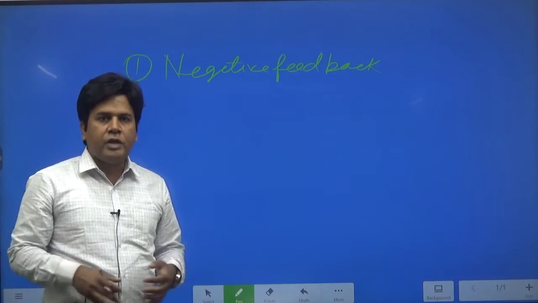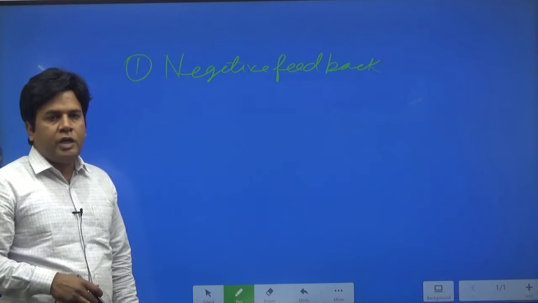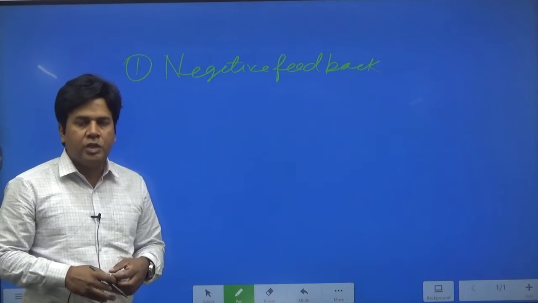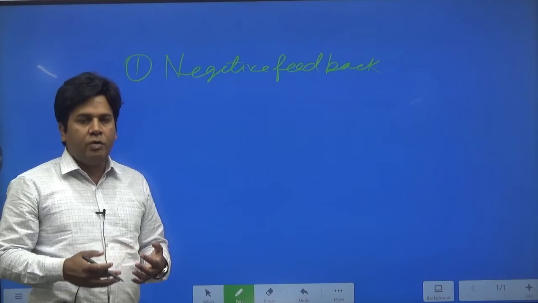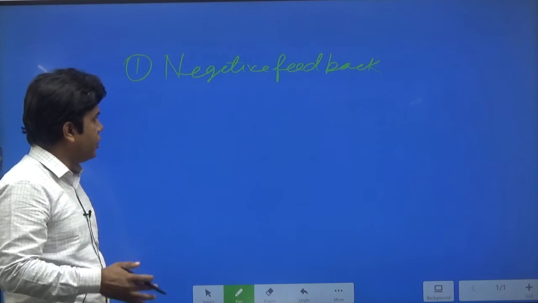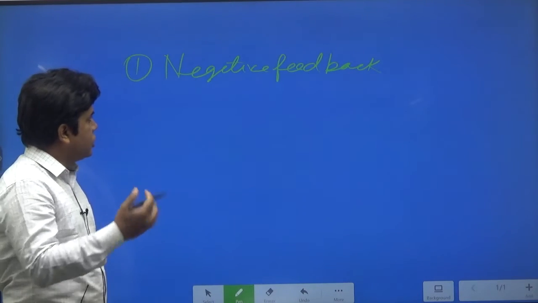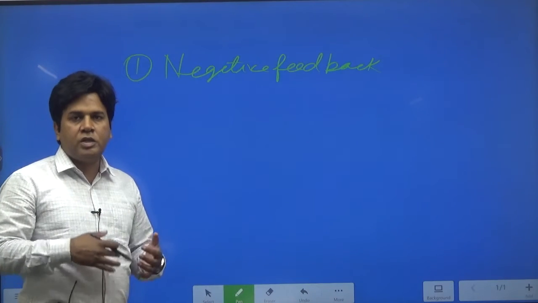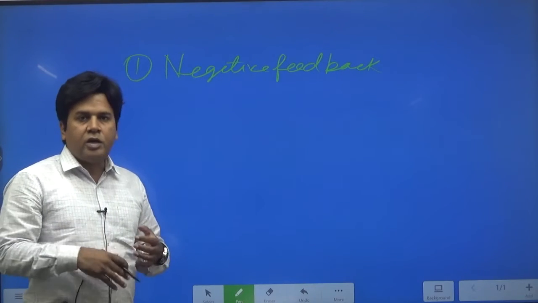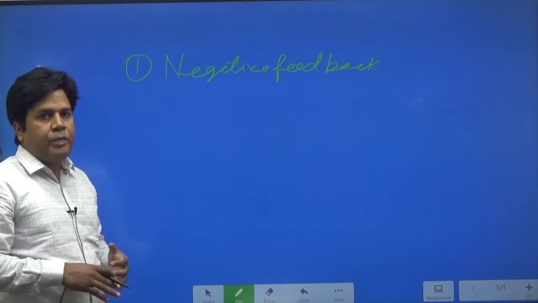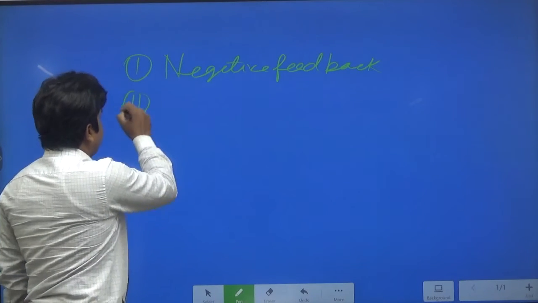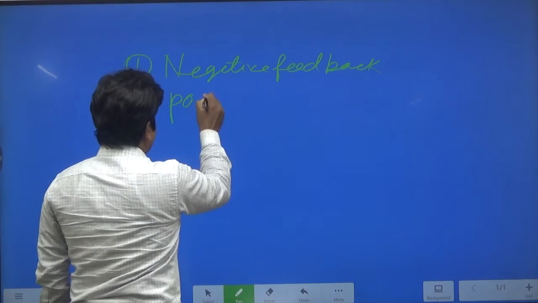When this sweat gets evaporated, a lot of energy from your body is used in the process of evaporation, and that's how the temperature of the body will decrease. So this is considered a negative feedback mechanism, because this kind of feedback tries to maintain the temperature of the body. But there are some positive feedback mechanisms as well in the system.